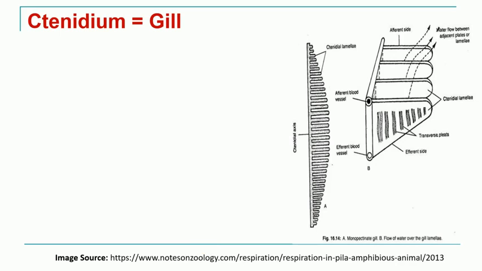Now we will start with the first mode of respiration, that is aquatic respiration. This aquatic respiration in Pila takes place with the help of the organ that is known as ctenidium or gill. Pila has a single ctenidium or gill which is used for this aquatic respiration.